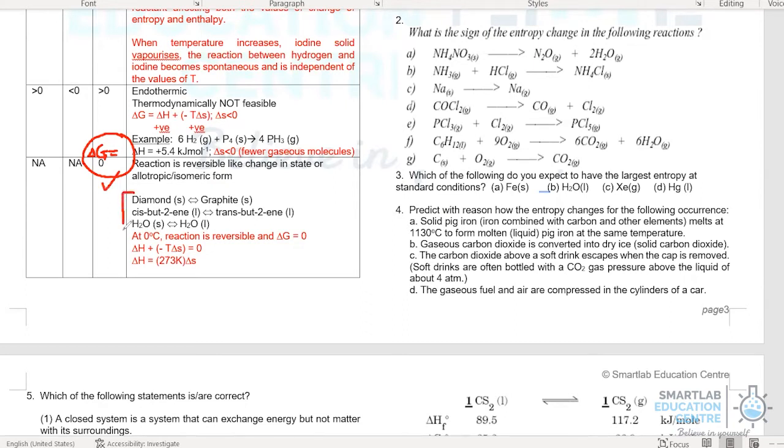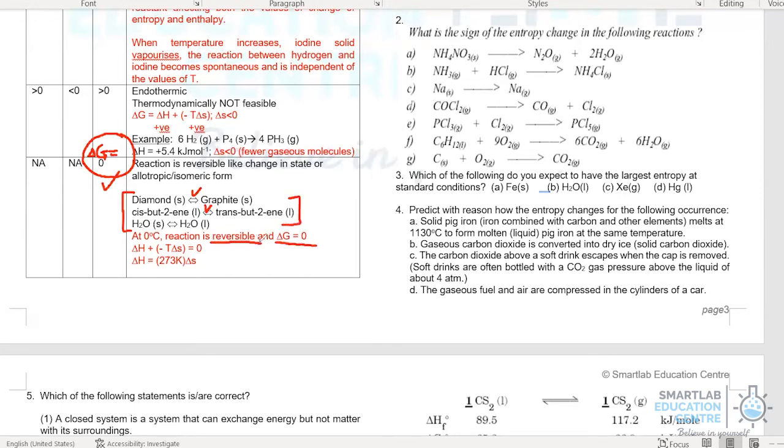So in these 3 examples here, you can see, first of all, they are all reversible reactions. Second of all, the temperature at which diamond can be converted to graphite is also the same temperature at which graphite can convert to diamond. Similarly, for the case of cis-butene and trans-butene, and finally, for the example of solid melting to become liquid, at 0 degrees Celsius, water could also freeze to become solid. So therefore, in all these circumstances, change in G is 0.